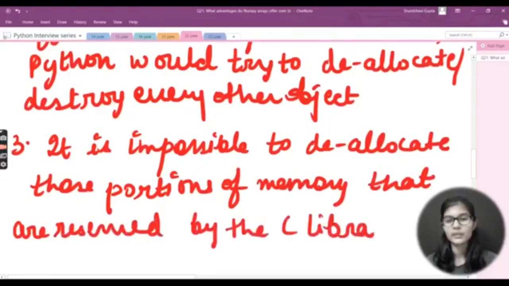This is another very important reason you can list, that it is basically impossible to deallocate those portions of the memory that are reserved by the C library, right?